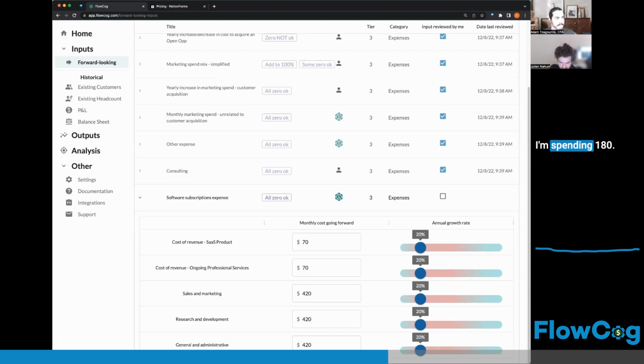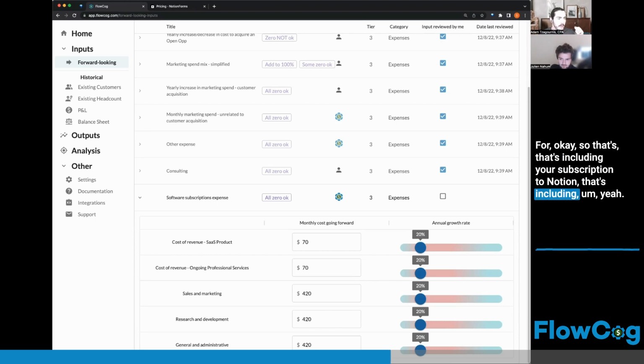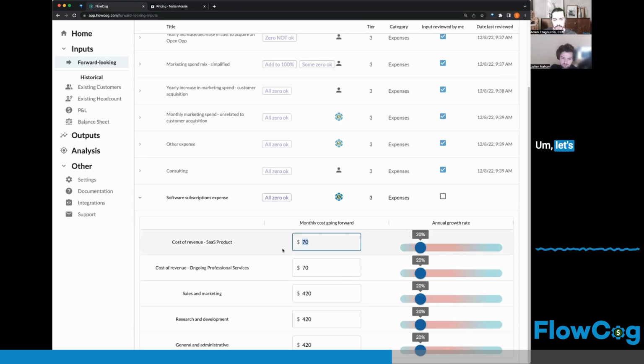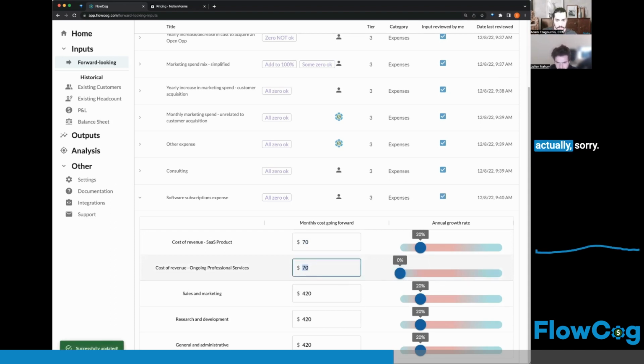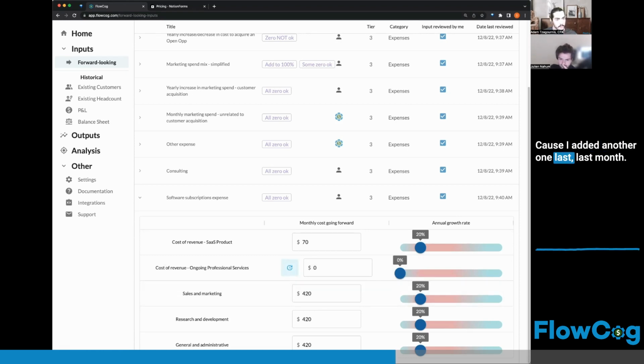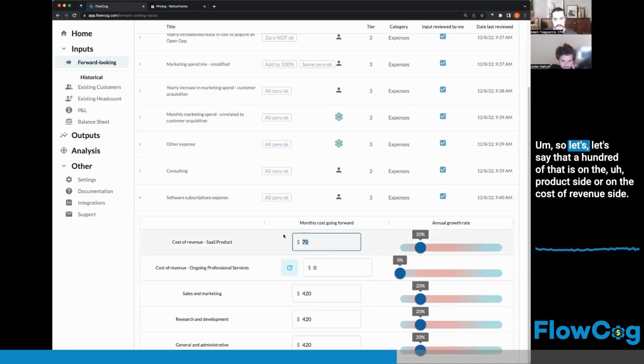Software expenses, I'm spending 180. 180 in total. Yeah, for SaaS products. So that's including your subscription to Notion. That's including everything. Okay. Yeah. Like customer support, Profitwell. Okay. Pretty much everything. Oh, actually, there's Real Full. Did I count that? Sorry. Actually, it just got, it's 280. My bad. Because I did another one last month, so it's 280. 280. Okay.